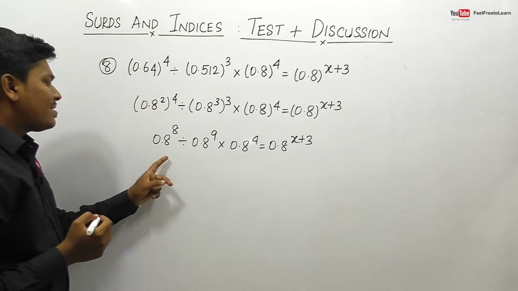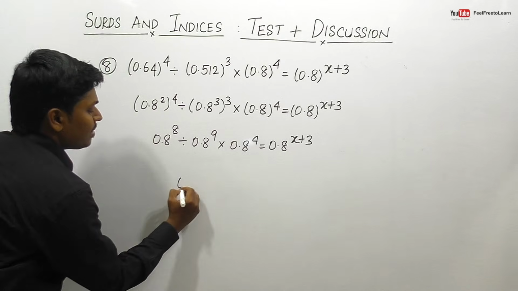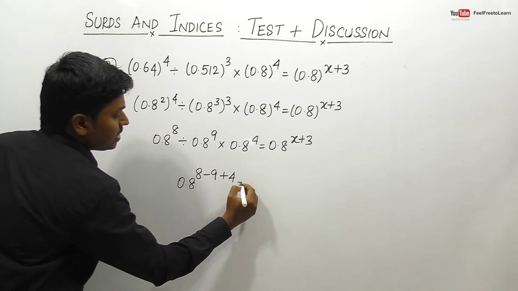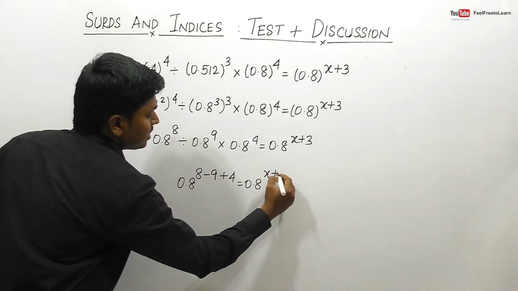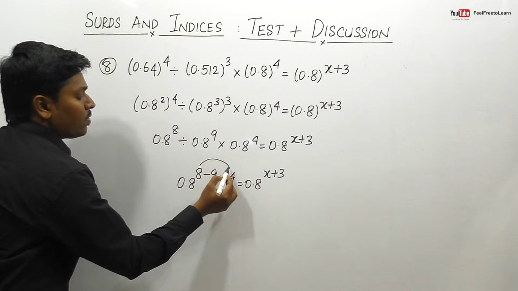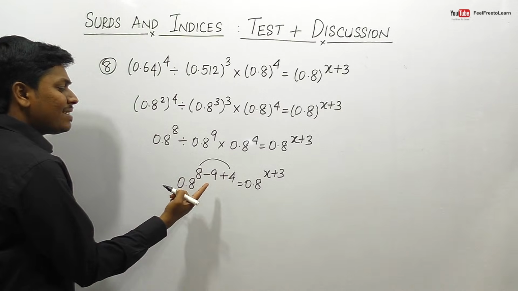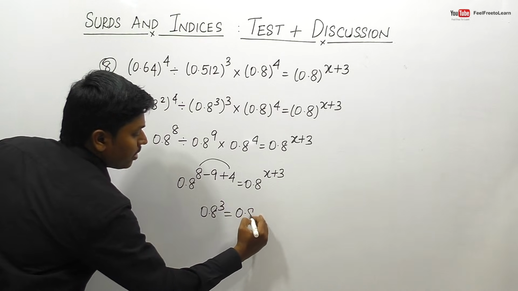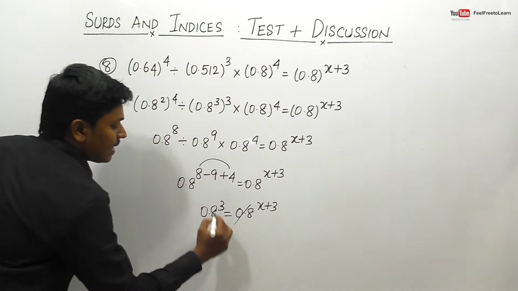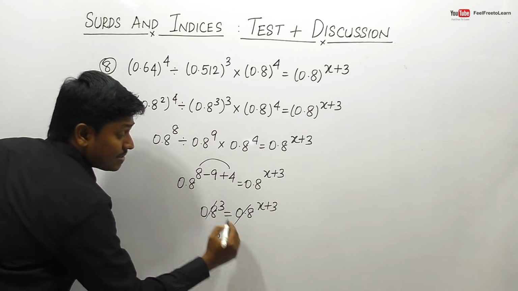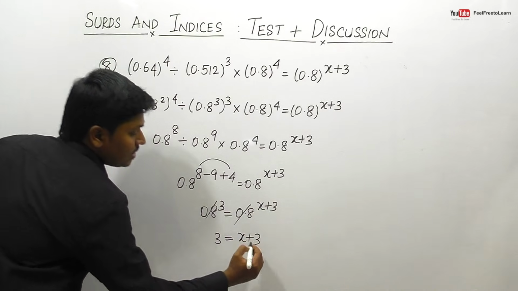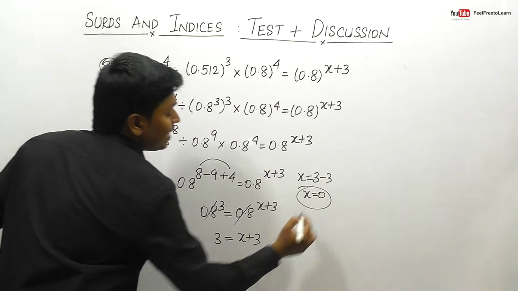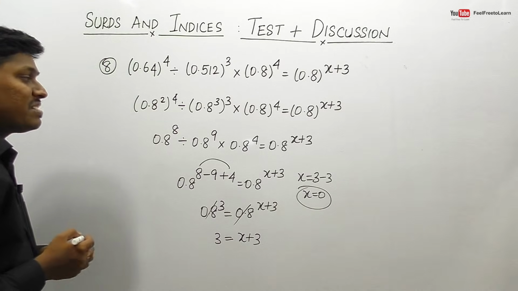So friends, here it is similar to the previous question, right? So this can be done as 0.8^(8 - 9 + 4) = 0.8^(x+3). So friends, 8 plus 4 will be 12, right? So 12 minus 9, the resultant will be 3. So 0.8^3 = 0.8^(x+3). So we can cancel 0.8, 0.8. So finally this can be written as 3 is equal to x plus 3. So x is equal to 3 minus 3. So finally we got the answer x is equal to 0. That is for question number 8.